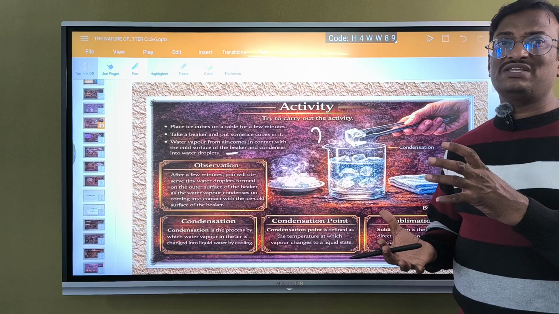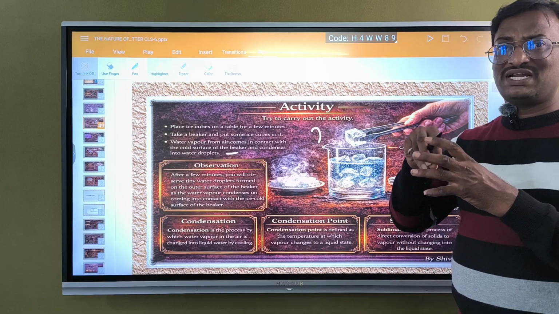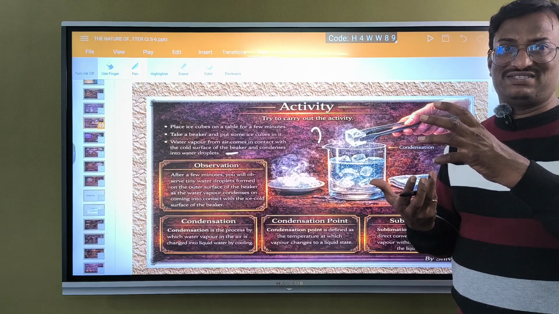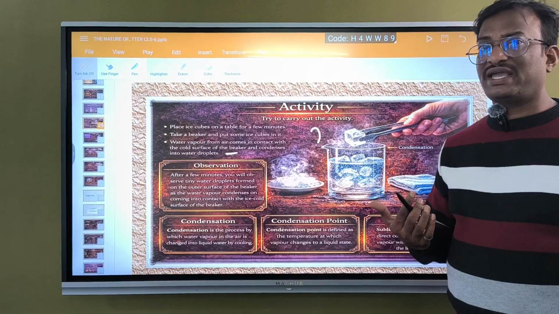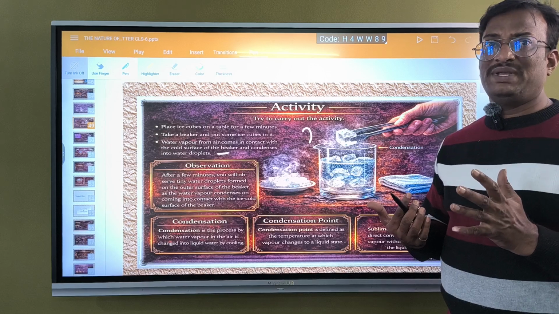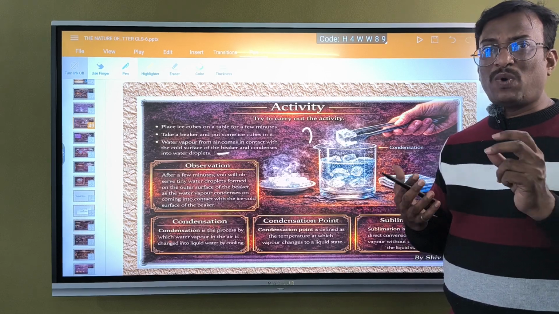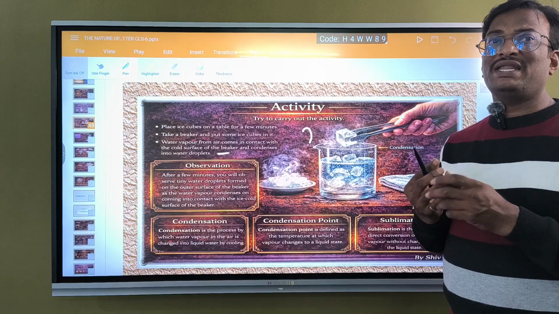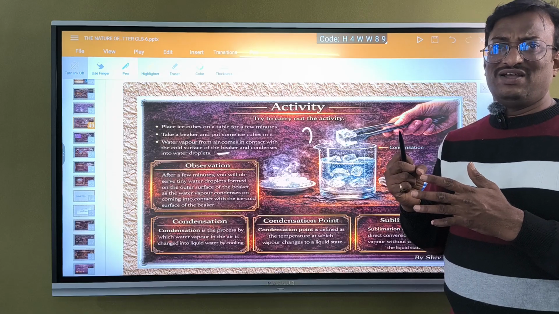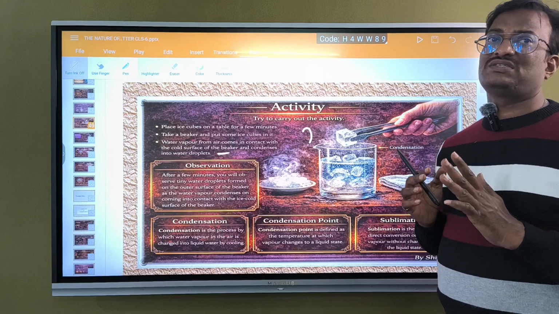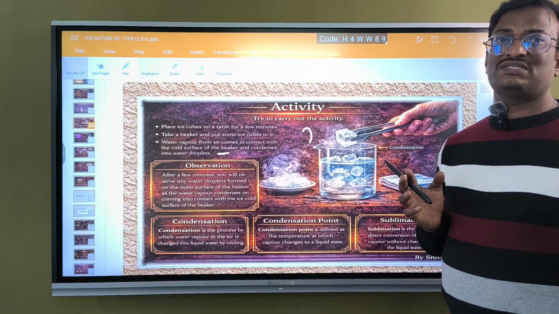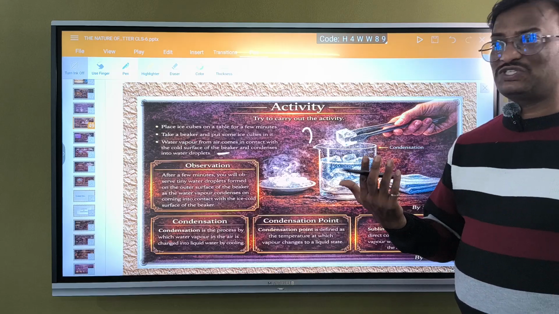Generally we think that the ice cubes which are present inside the glass are the reason for the wetness outside the glass. But it is not the case. The air which is present outside will have water moisture. That moisture will be converted into liquid because of this coolness of ice. Okay, and they will settle on the glass, because for liquid and glass there will be what is known as adhesive forces. Due to adhesive forces they will be settled down.